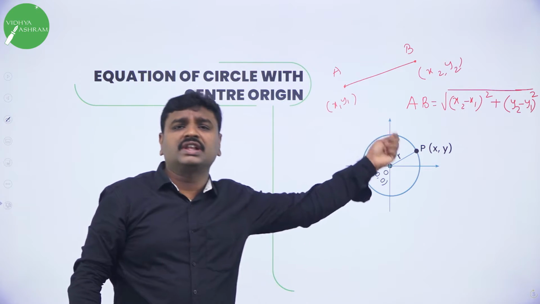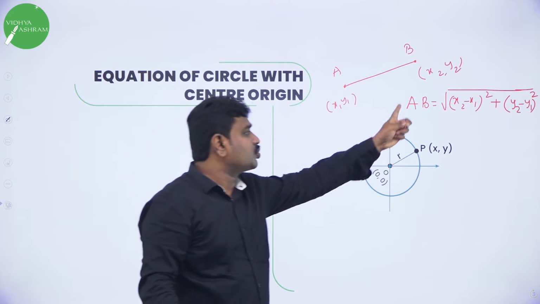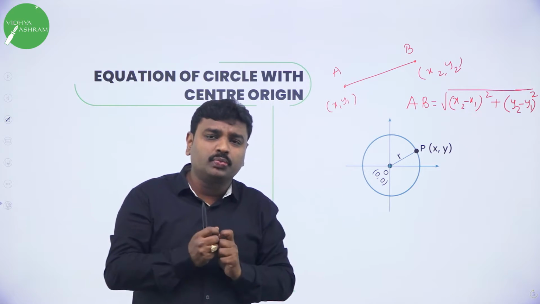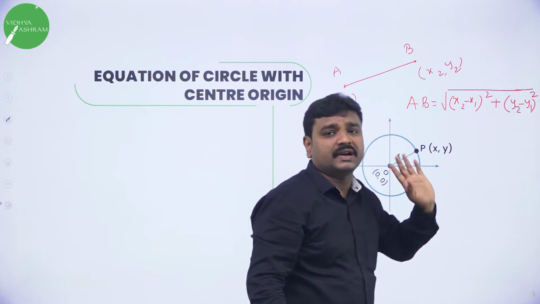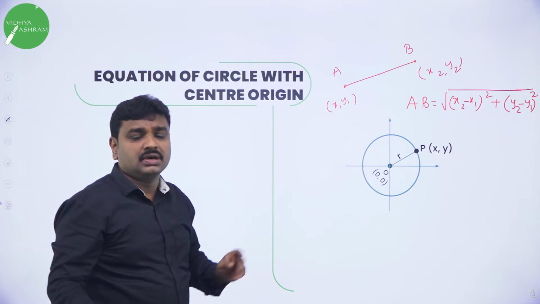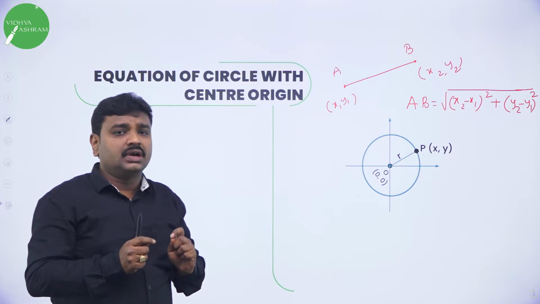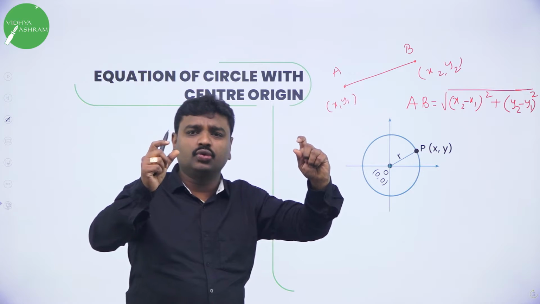That is distance between 2 points. What is the distance between 2 points? Root of x2 minus x1 the whole square plus y2 minus y1 the whole square. Now we'll use that as the basic. Now first derivation I am doing. Pay attention, and it is easy, just you should know distance between any 2 points. If I give any 2 points, how to find distance?